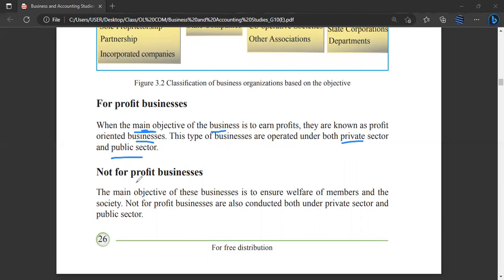Next is not for profit businesses. That means when the main objective of the business is to ensure welfare of members but not to earn profit, then we call that not for profit businesses. The main objective of these businesses is to ensure welfare of members and the society, guys. Not for profit businesses are also conducted both under private sector and public sector. Some people think not for profit means only public. No, there are also some private organizations that run their businesses as not for profit businesses, right? So is that clear? For profit businesses and not for profit businesses?